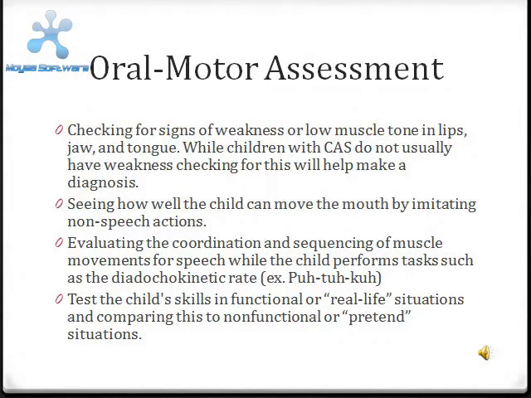Oral motor assessment. Checking for signs of weakness or low muscle tone in lips, jaw, and tongue. While children with CAS do not usually have weakness, checking for this will help make a diagnosis. Seeing how well the child can move the mouth by imitating non-speech actions. Evaluating the coordination and sequencing of muscle movements for speech while the child performs tasks such as the diadochokinetic rate. Example, pa-ta-ka. Test the child's skills in functional or real-life situations and compare this to non-functional or pretend situations.